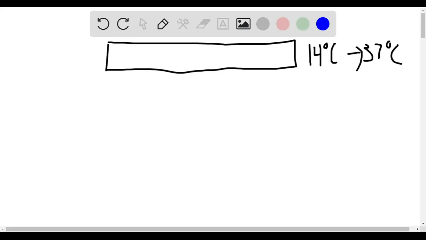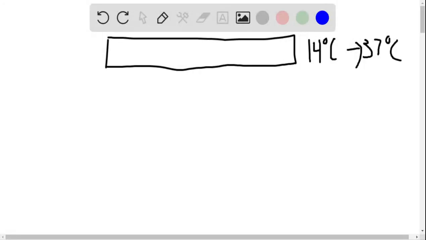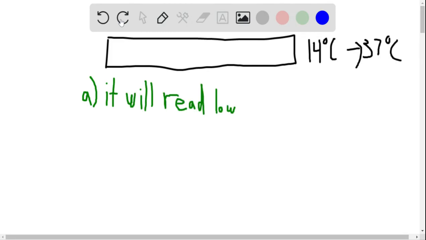Okay, so we have a precision steel measurement device that's been calibrated at 14 degrees Celsius, but now the heat has risen to 37 degrees Celsius. So part A asks us, will the length that's measured be higher or lower than the actual length? So it will read lower than the actual amount because of thermal expansion.